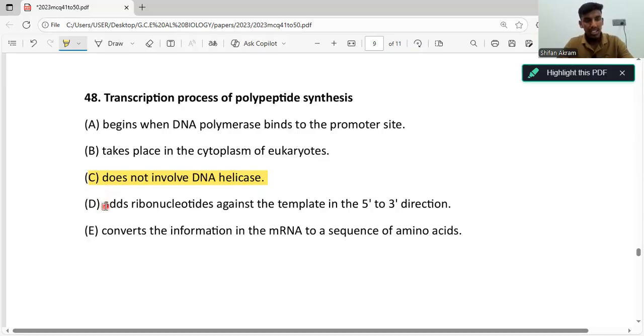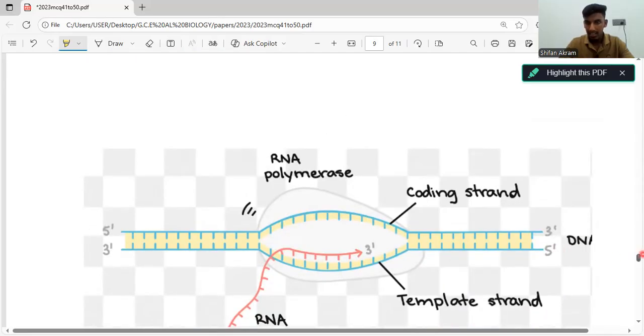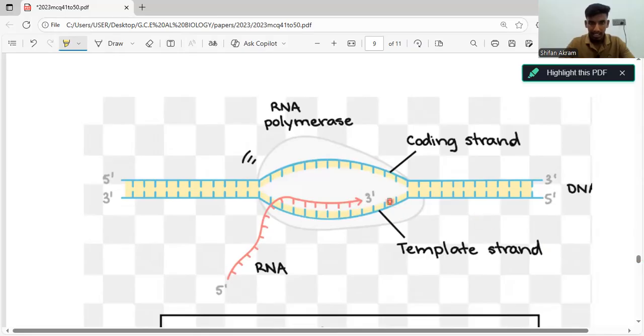Now let's go through the D answer: add ribonucleotides against the template in the 5 to 3 dash direction. Yes, this statement is also correct, right? Because, let me show you guys. Here you can see the DNA strand. This is the template strand and this is the mRNA strand.